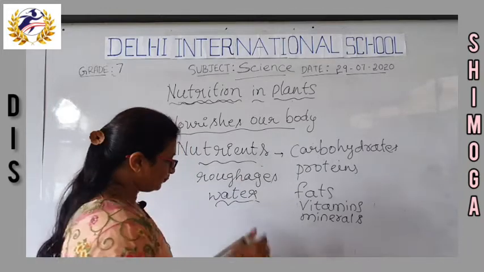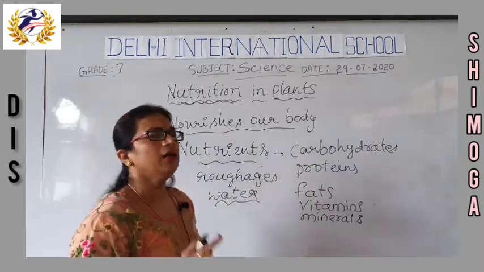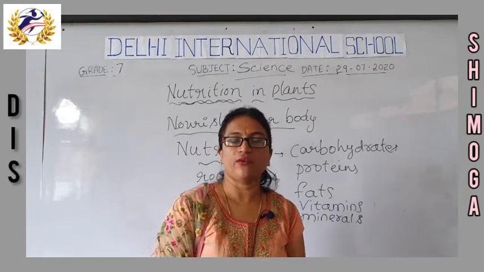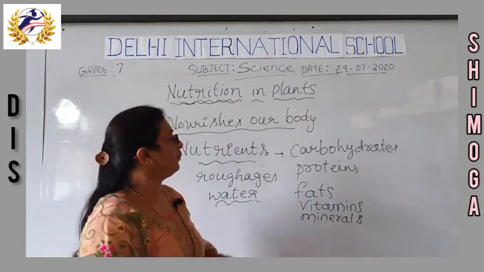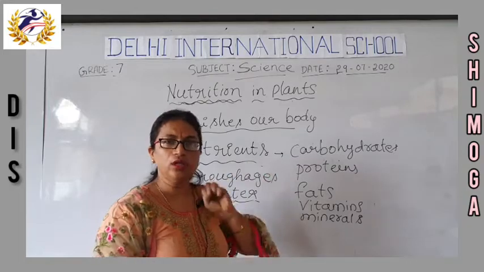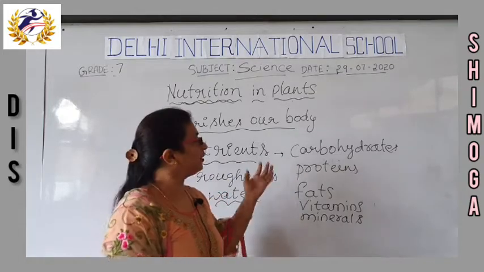All living organisms, for their survival, depend upon these nutrients in order to get energy.